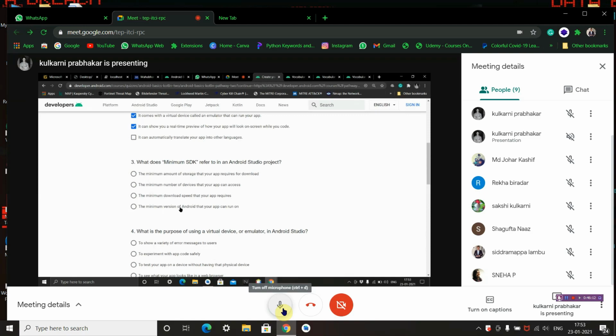The minimum version of Android that your app can run on. Yes, this is the correct answer. The minimum version of Android is KitKat 4.4. I hope you all know this. So we'll check this box.